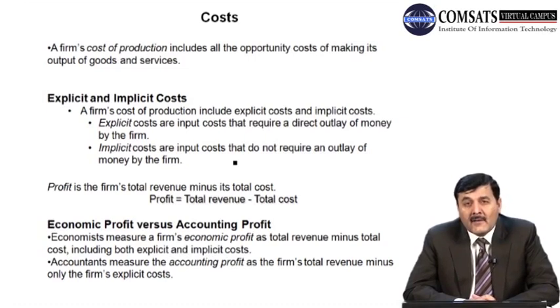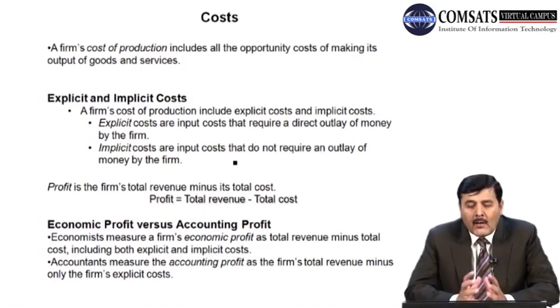Now what is opportunity cost? As we learned, one of the basic principles of economics was that it is the cost of what you have to give up to get something else. So that is the opportunity cost. So a firm's cost of production includes all sorts of opportunity costs of making an output in the form of goods and services.